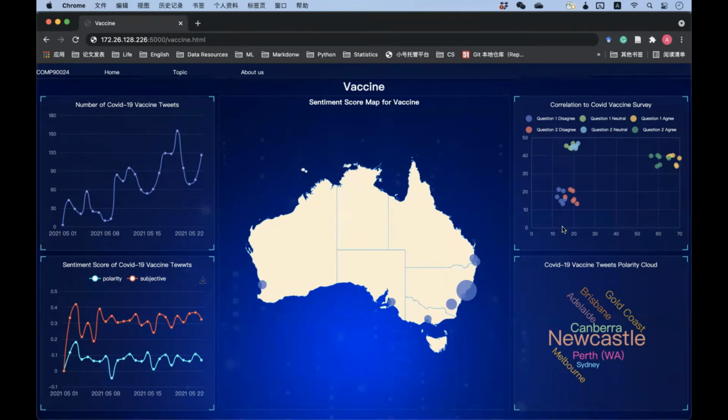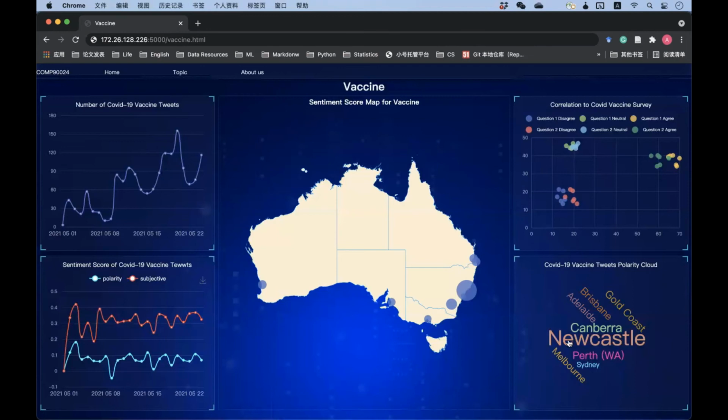The plot on the top right gives the proportion of people answering disagree, neutral, and agree to the survey questions. Question 1 is, when a COVID-19 vaccine becomes available and is recommended for me, I will get it. Question 2 is, I will try to get a COVID-19 vaccination as soon as it is available to me.